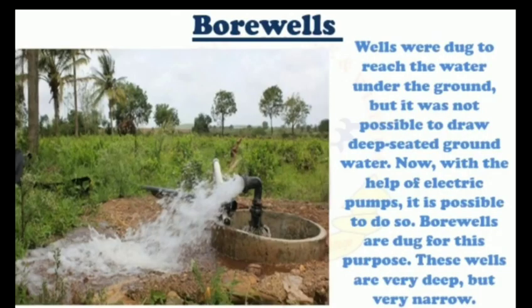Now see students, this is a picture of a bore well. It is the modern method of water storage. Earlier what happened? Wells were dug to reach the water under the ground. But it was not possible to draw deep seated groundwater. So bore wells were dug with the help of electricity. Bore wells are very deep and narrow. Hand pumps or electric pumps are used to draw water from the bore wells.